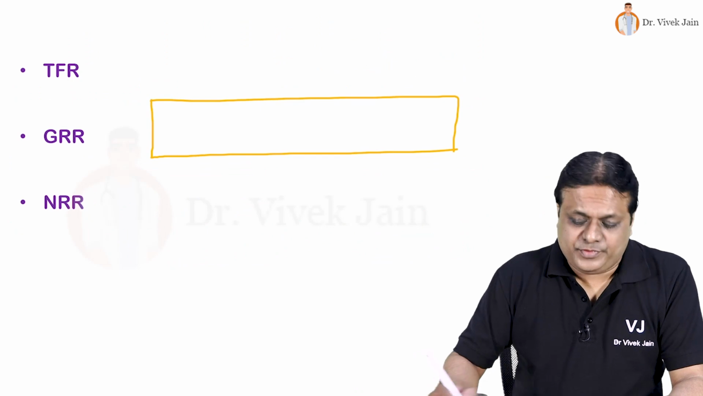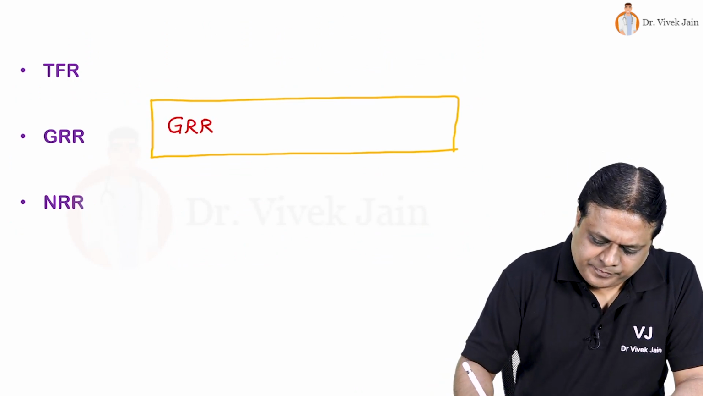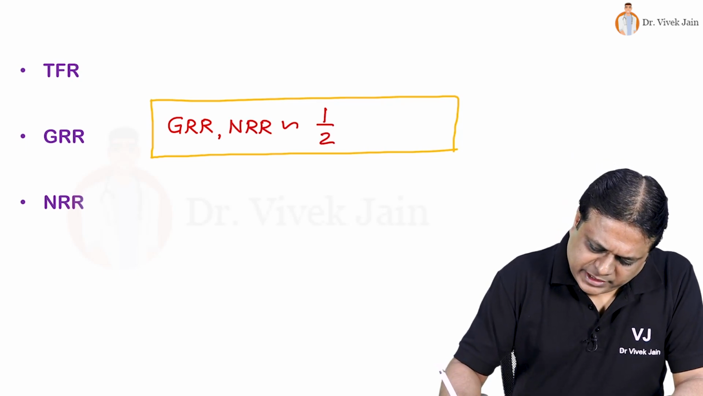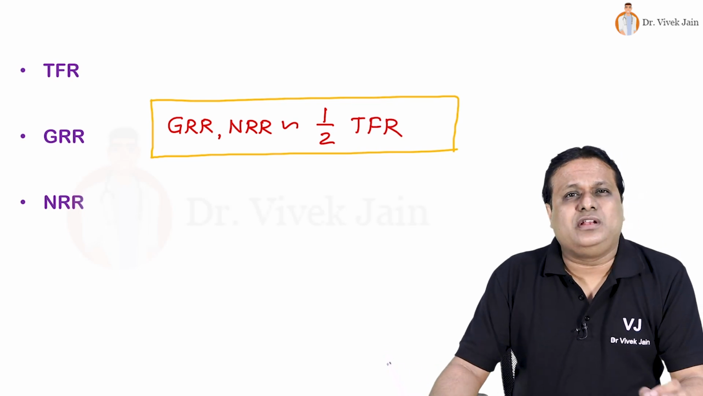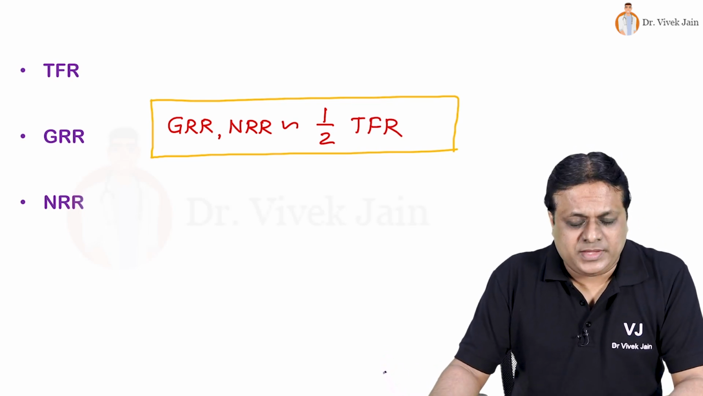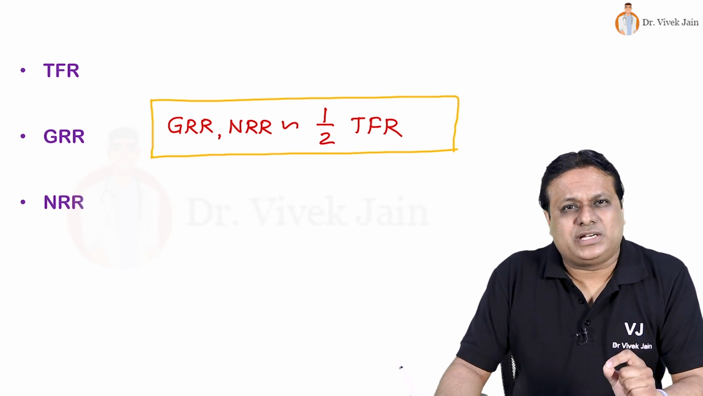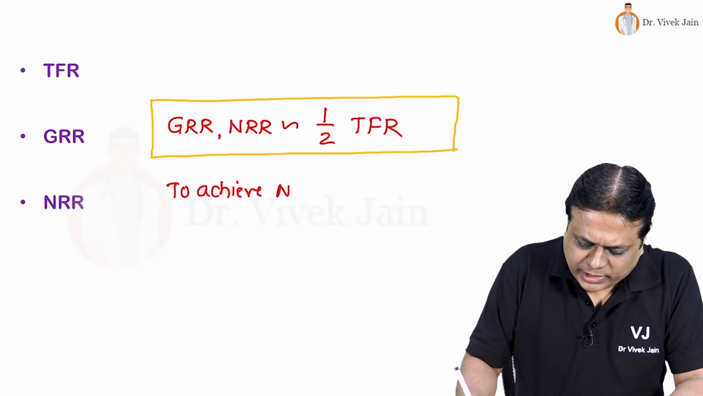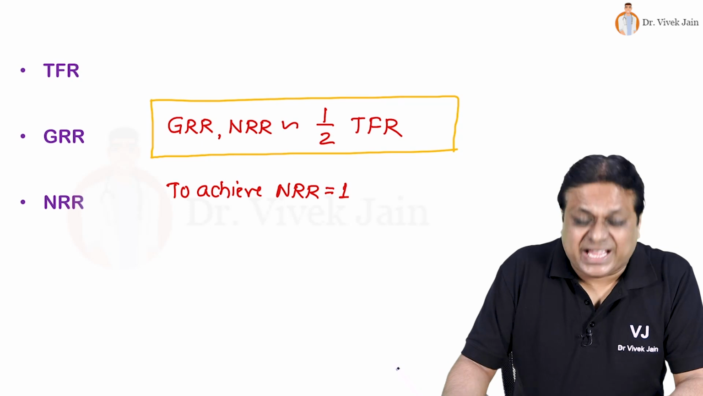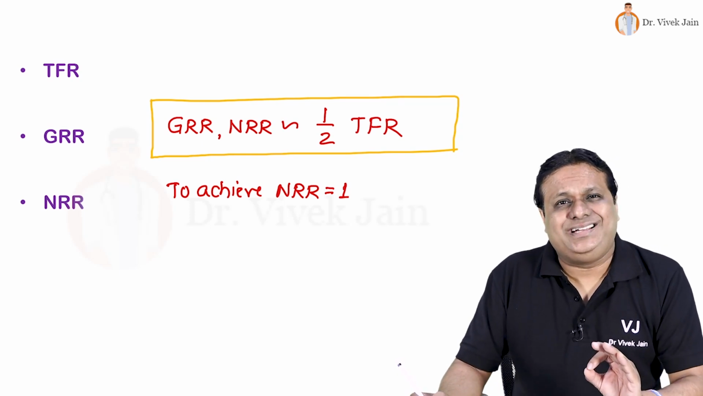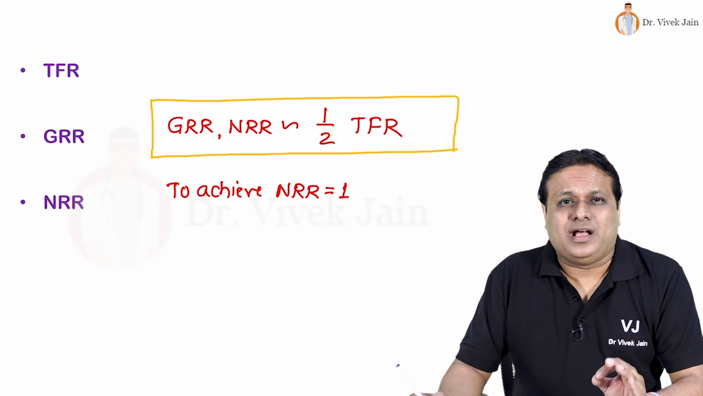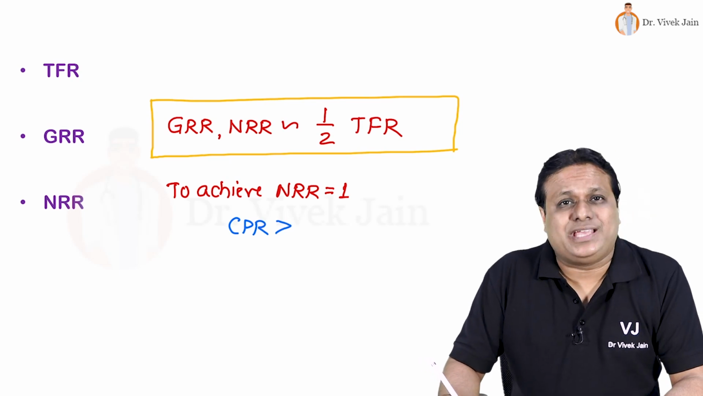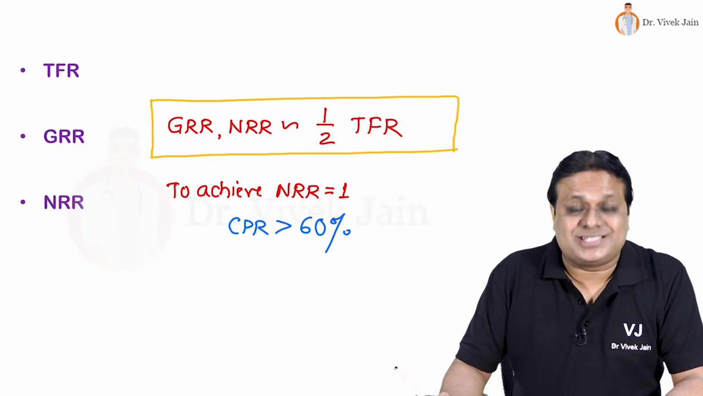Friends, please remember, whether it is GRR or it is NRR, it is approximately half of total fertility rate for a big population. And our overall long-term objective of population policy has been to achieve NRR 1. That will be replacement level. One dying woman is replaced by a newborn girl child. To achieve that, couple protection rate should be kept above minimum 60%.